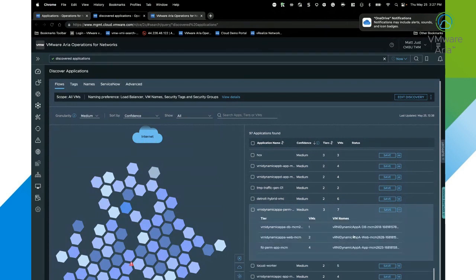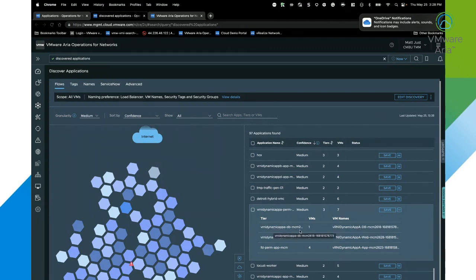So if I hit the plus here, I can actually take a look and see what tiers it's automatically created and grouped, and how many virtual machines, and what are the VM names that it has grouped within those tiers. So this application consists of a web front end, an application tier, and also a database tier. And we can see that it has put one VM within the actual database tier, and this is showing me the name of that virtual machine.